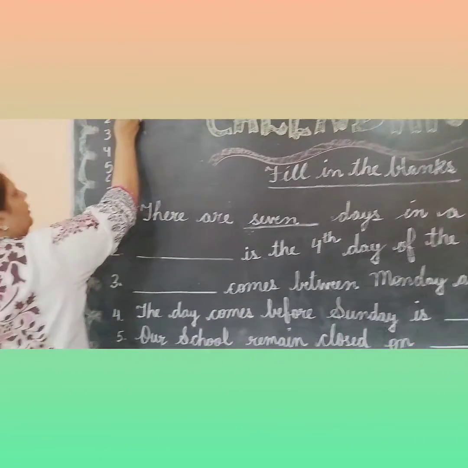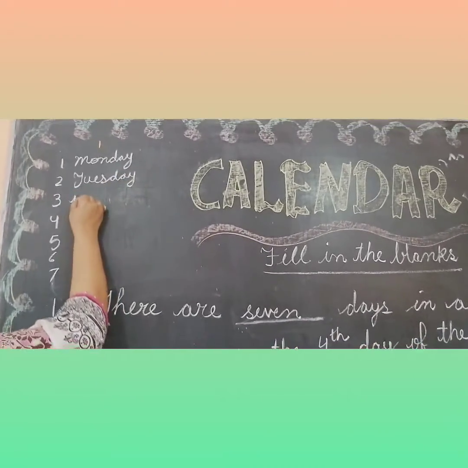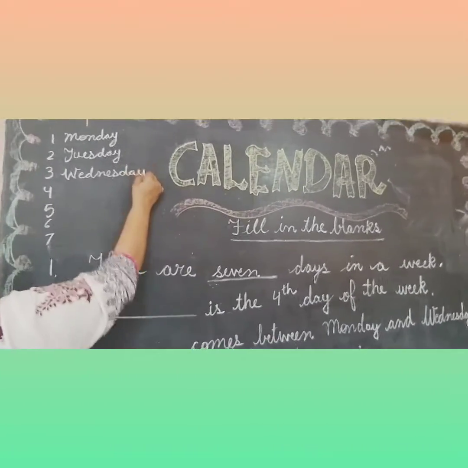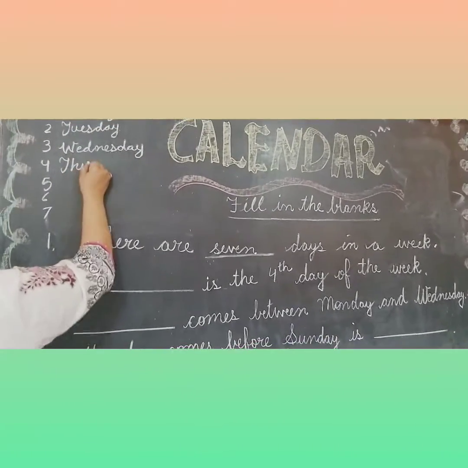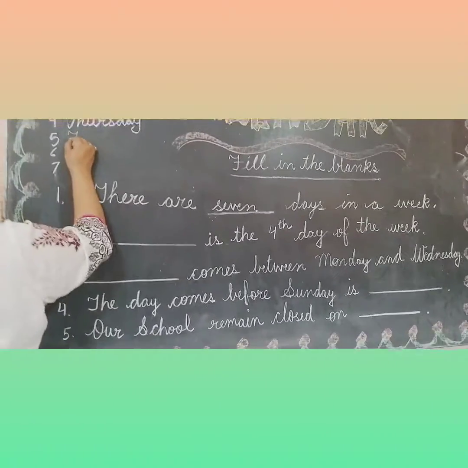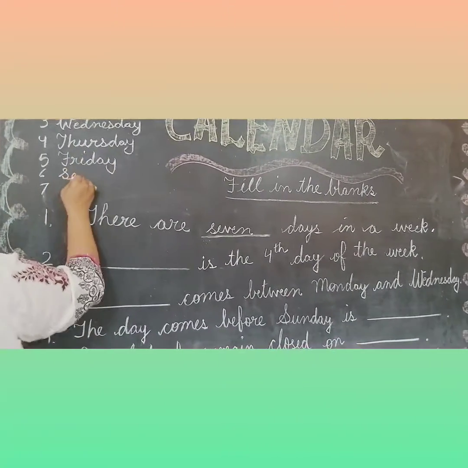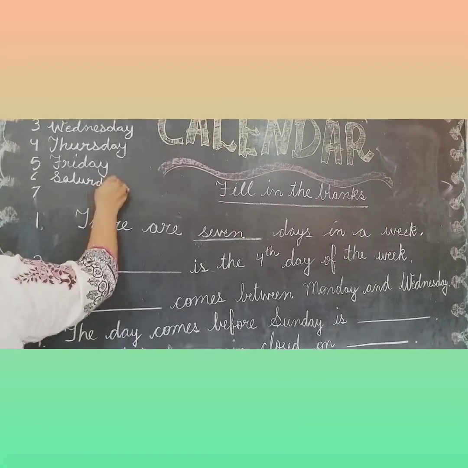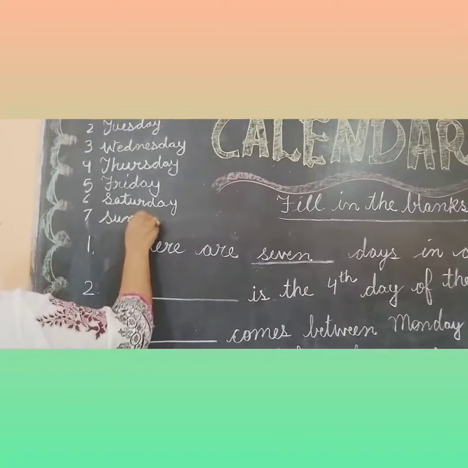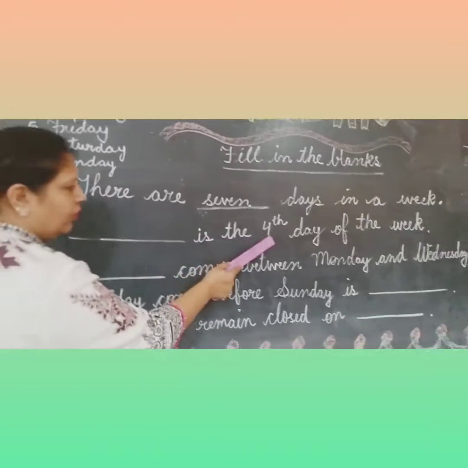Okay, Monday, Tuesday, Wednesday, Thursday, Friday, Saturday, and last one is Sunday.